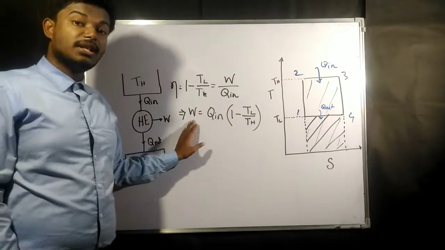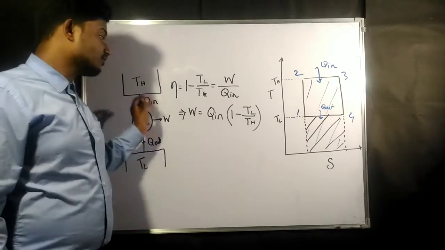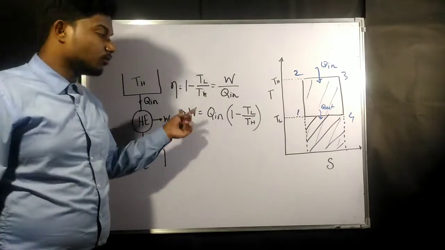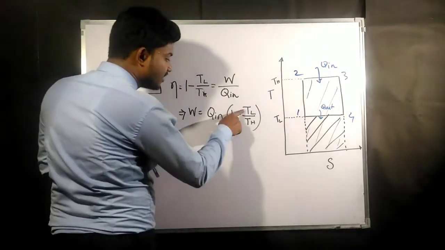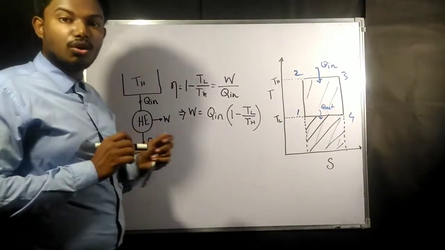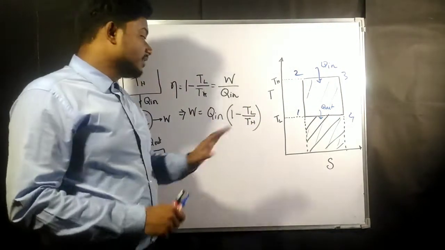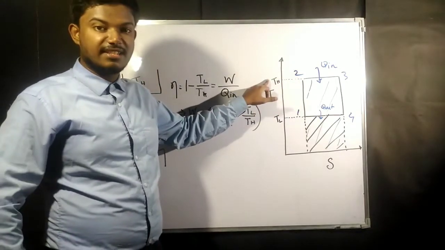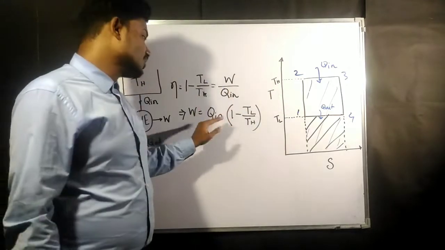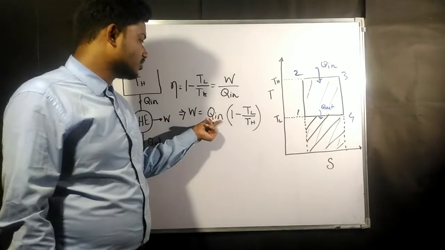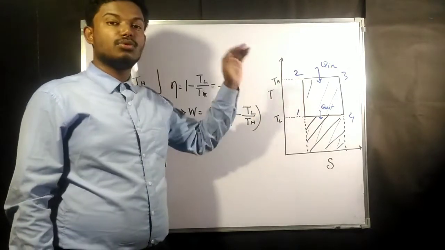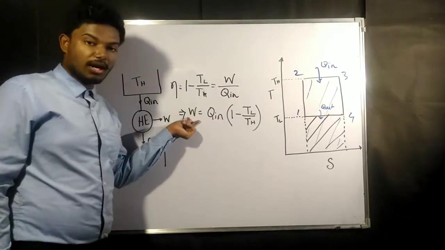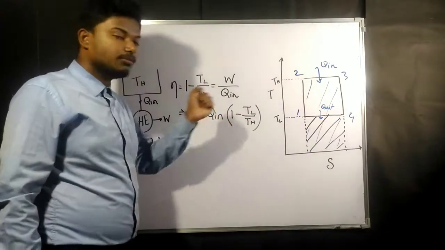Now what is the maximum amount of work which we can take out from a Carnot engine? For work to be maximum, the lower temperature has to be smaller. For a given high temperature, suppose they have said that you cannot go higher than this temperature TH, and you can only give this much amount of heat. Then for getting the maximum work, your TL should be low.